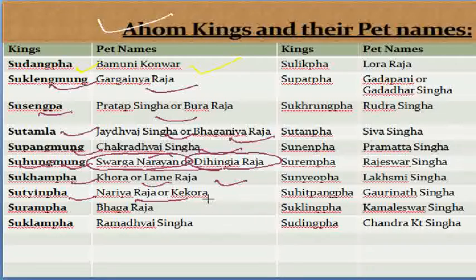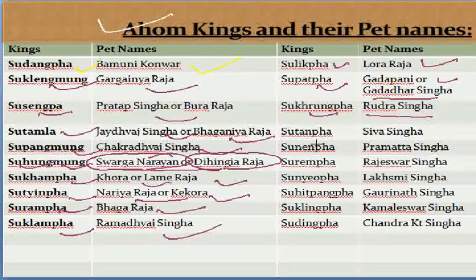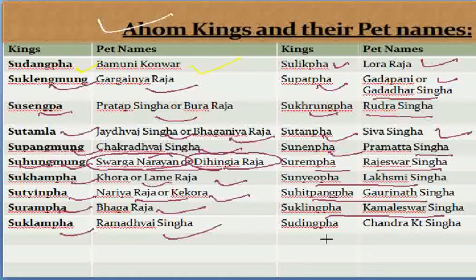Sutinpa, Noria Raja or Kekora Raja. Surampa is known as Bhoga Raja. Suklampa, with the name of Brahmda Singha, is the pet name. Then Sulikpa, Lora Raja. Sutapa, Godapani. Supatpa, that is Godapani or Godarhingha, other names. Then Sukrungpa, Rudrahingha, the pet names. Sutampa, Sivasingha. Sunenpa, Pramatahingha. Surempa, Sarajasarhingha. So these are the pet names of Ahom kings that we need to remember from the exam point of view.